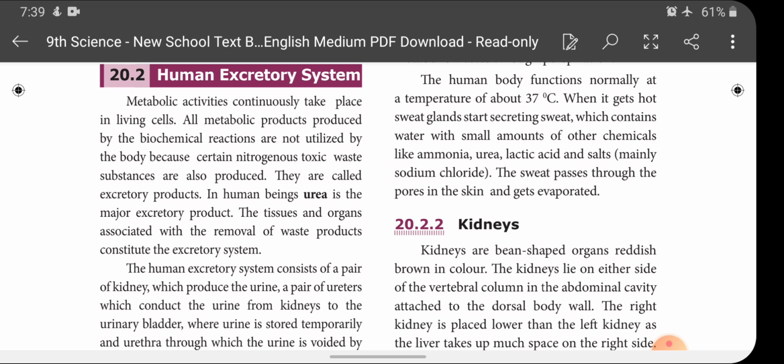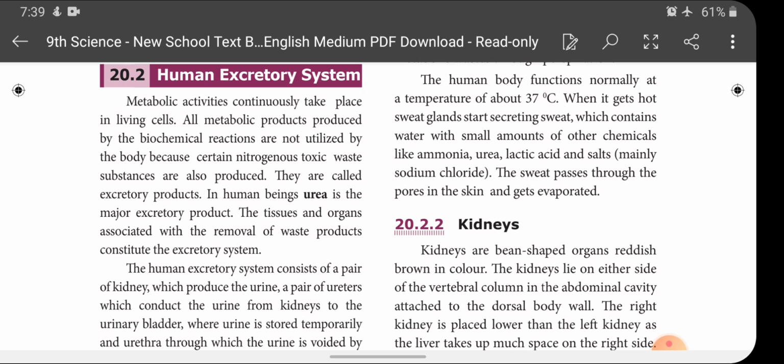Okay, so metabolic activities continuously take place in living cells. Yes, of course, in all the cells of our body, metabolic activities are continuously taking place. During these activities, many substances or byproducts are produced, and not all of them are utilized by our body.